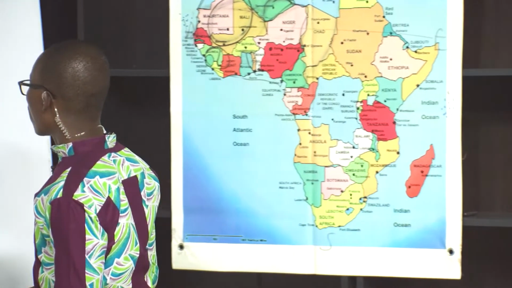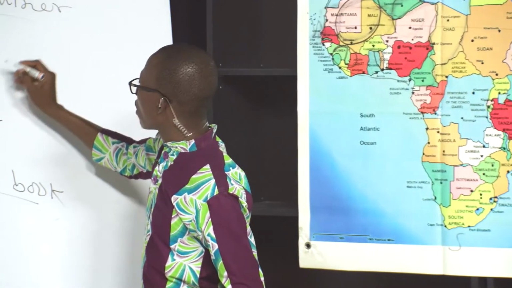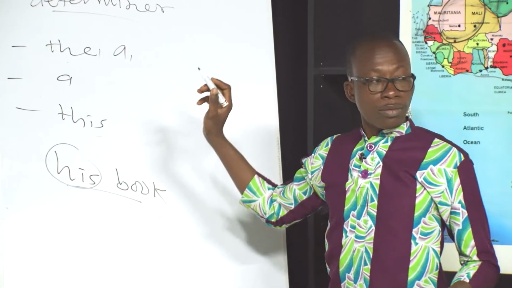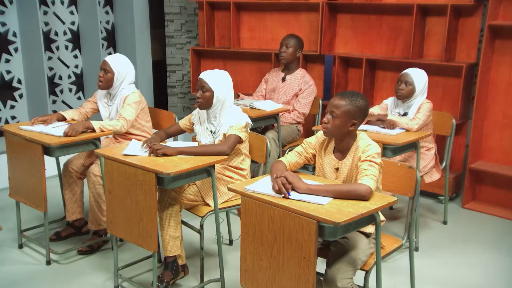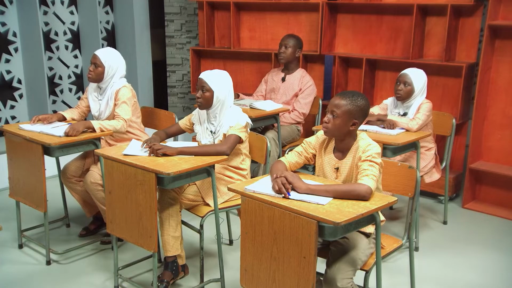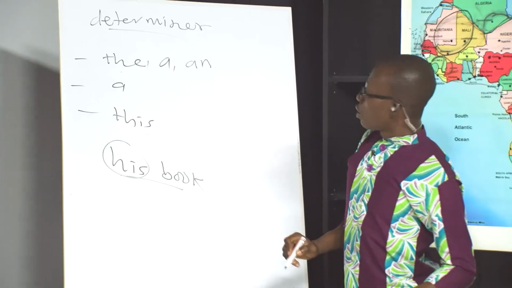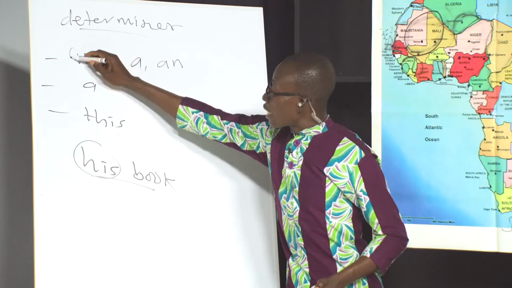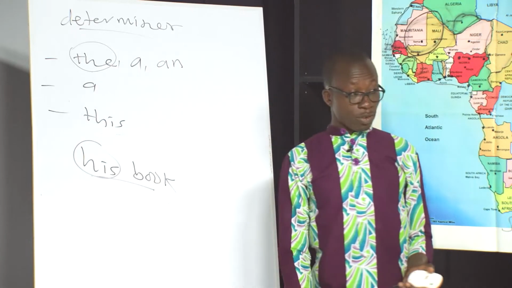But have it at the back of your mind anytime you have a determiner or any of the articles in the English language. When we talk of the articles, we have the, a, and what? Yes, Josefa? No? An. These are the articles we have. We say this is a definite article at your level.